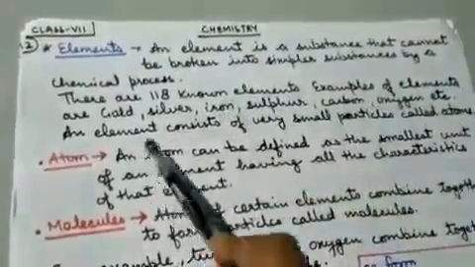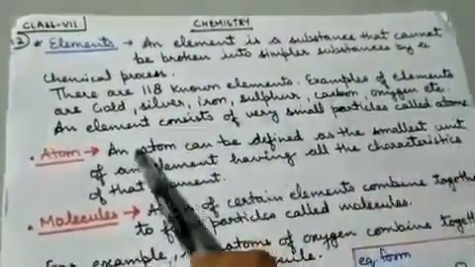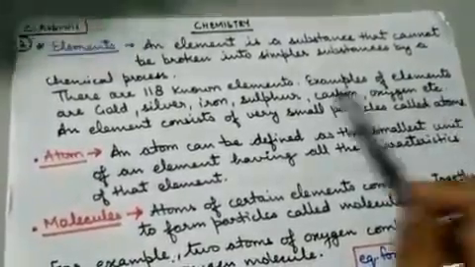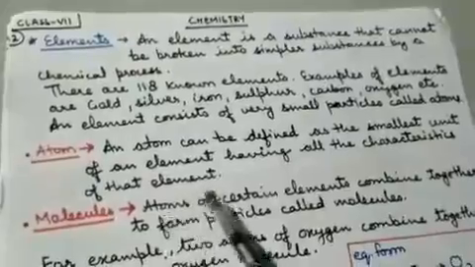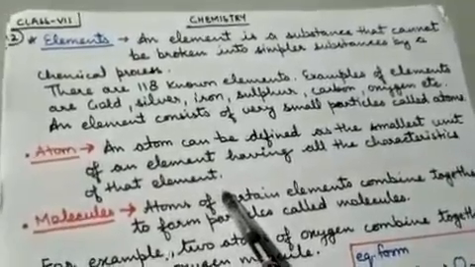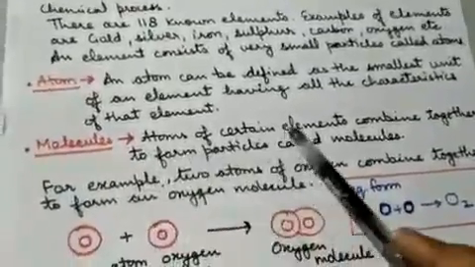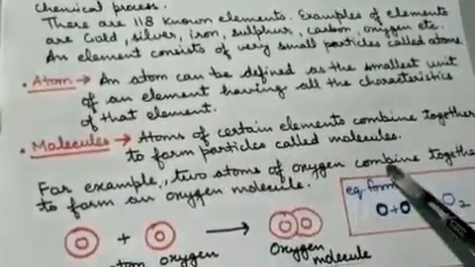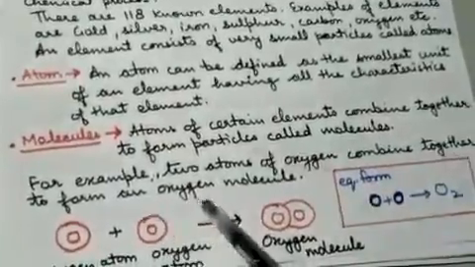Examples of elements are gold, silver, iron, sulfur, carbon, oxygen, etc. An element consists of very small particles called atoms. So, what is an atom? An atom can be defined as the smallest unit of an element having all the characteristics of that element. When atoms combine together, they form a molecule. So, what is a molecule? Atoms of certain elements combine together to form particles called molecules. For example, two atoms of oxygen combine together to form an oxygen molecule.